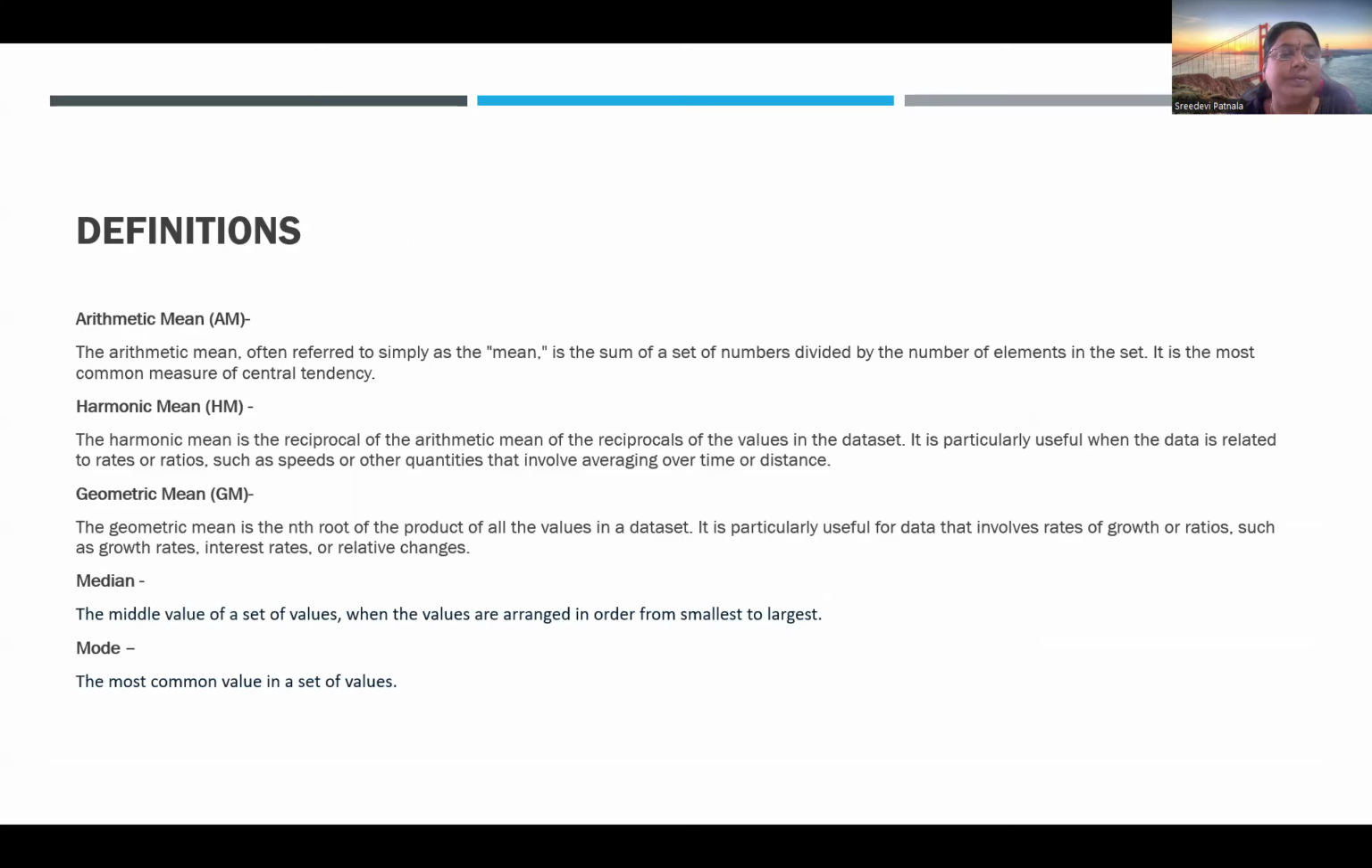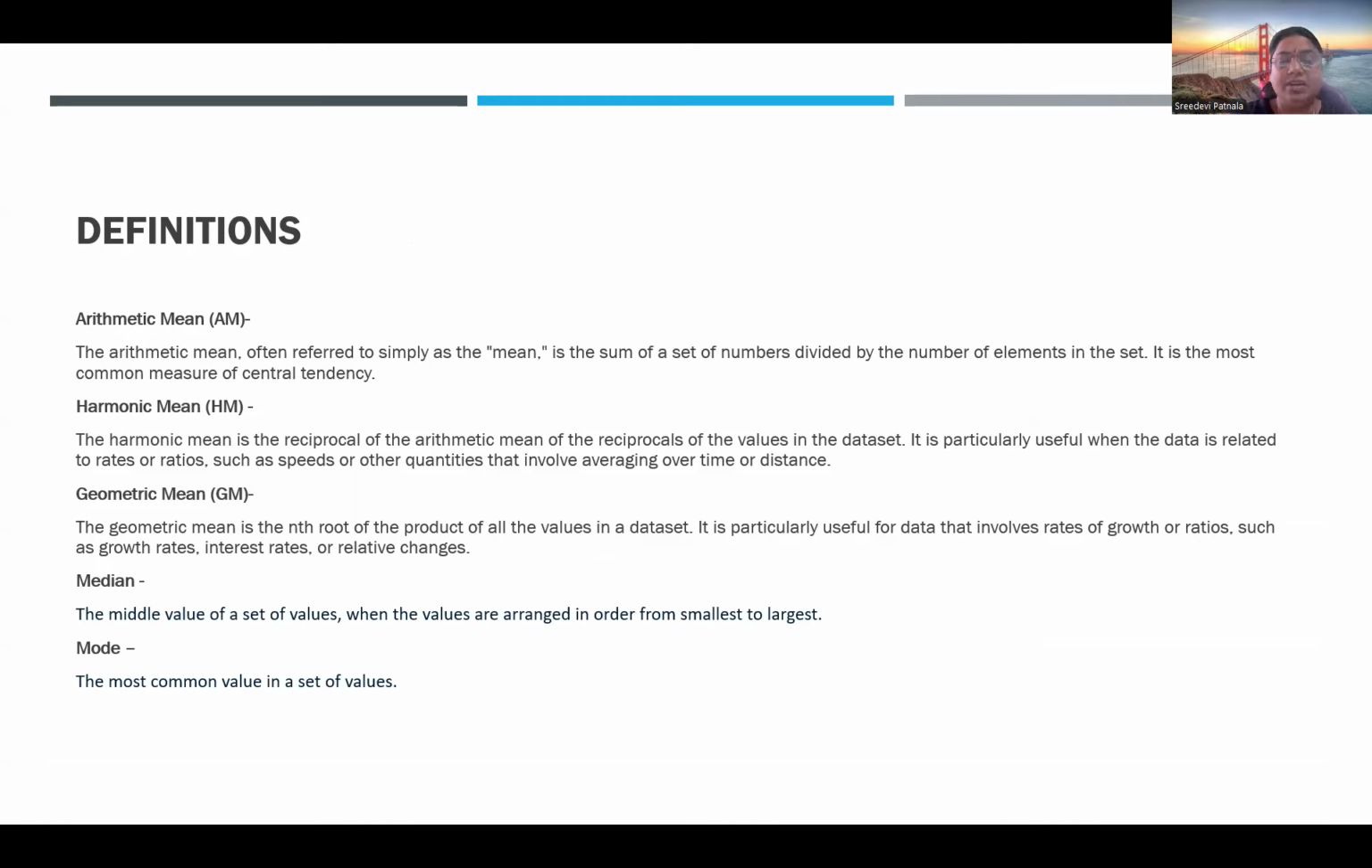So let's move on to the definitions. Arithmetic mean: the arithmetic mean, often referred to as the mean, is the sum of a set of numbers divided by the number of elements in the data set. It's the most common measure of central tendency. For example, say three numbers are given: 5, 4, 3. What you do is 5 plus 4 plus 3 divided by 3. That is your arithmetic mean, which is represented as AM.